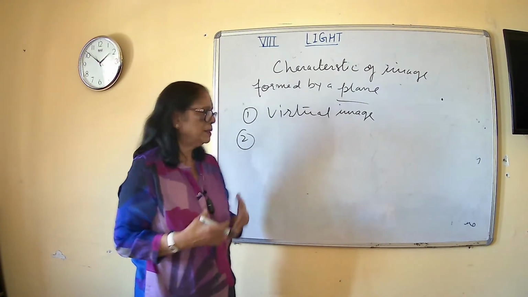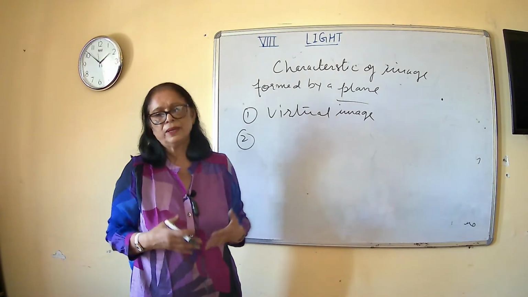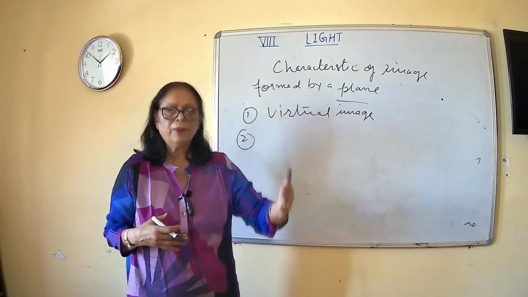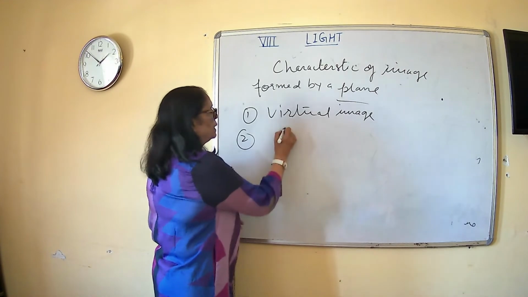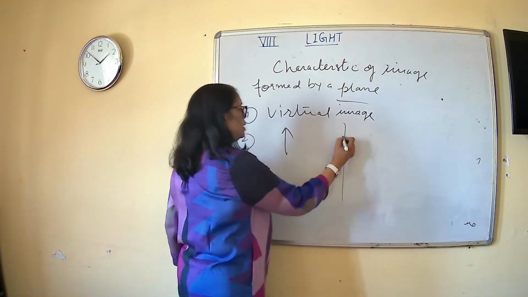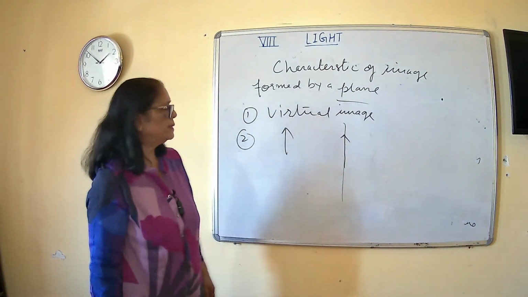You will find the size of the object will be equal to the size of the image, or vice versa. अगर आपने object लिया है this size का, then mirror के अंदर उसकी image भी will be formed of the same size.